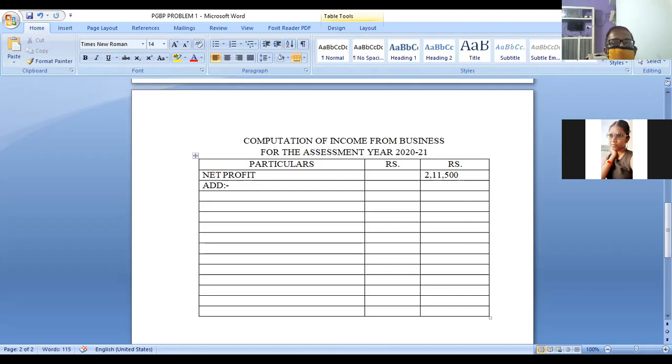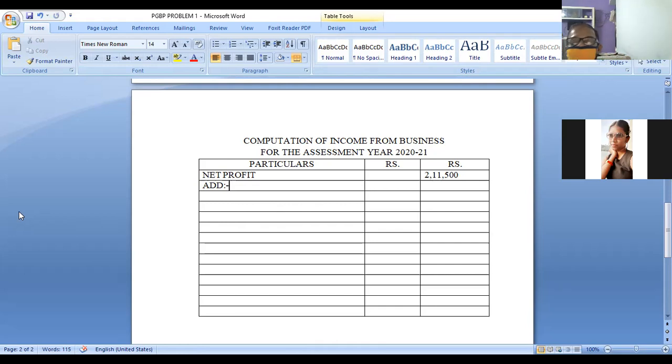Anyone had gone through this? What did you add to net profit? Anyone? How do you say that? So, are you people there in the class or not?